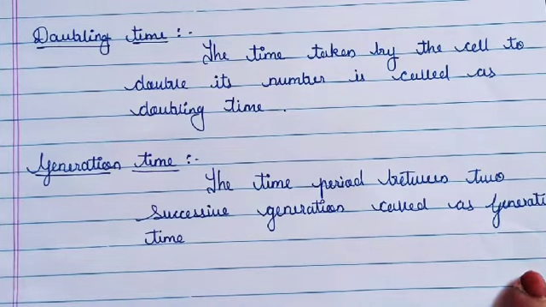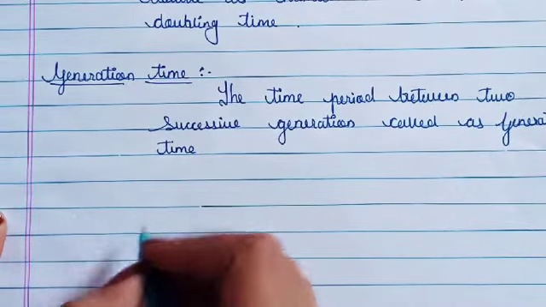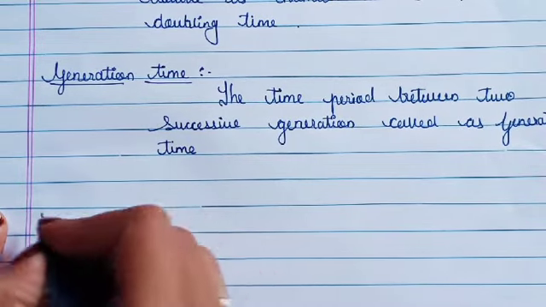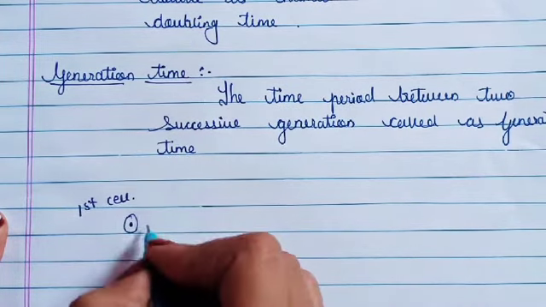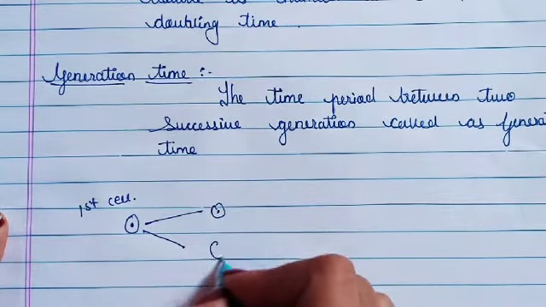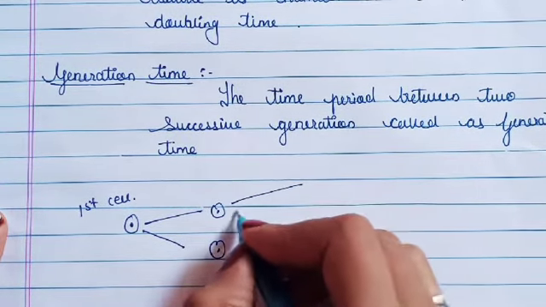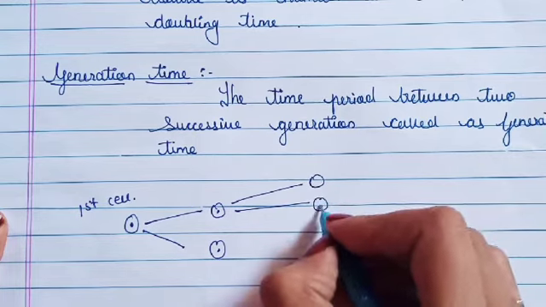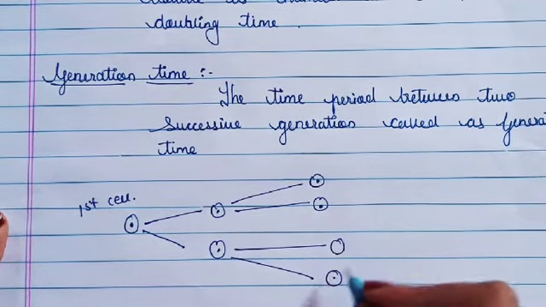If we want to understand what the generation time is, so we are going to see here. Suppose this is a parent cell. First cell means it is a parent cell. From this cell, two daughter cells are going to be formed. From these daughter cells, two more cells are going to be formed. Means what is the generation time?